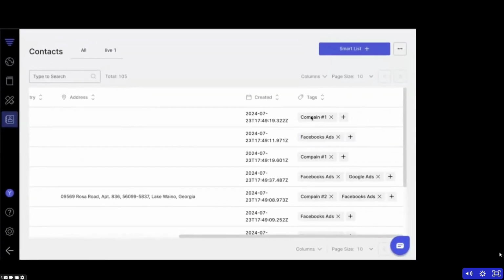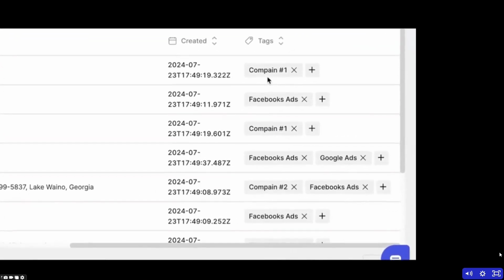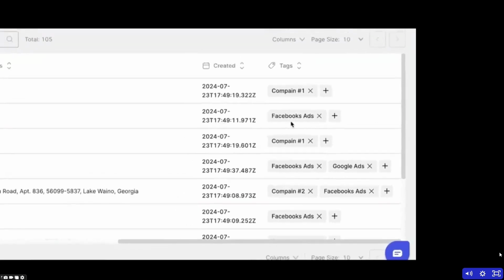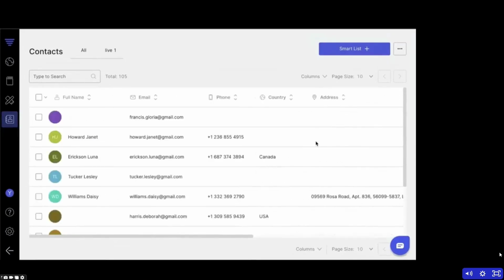So for example, when someone opts in and gives you their email address in your funnel or makes a sale, it automatically tags with the page that they converted on. So you have that data automatically. You don't have to set up anything. It's all just immediately done.